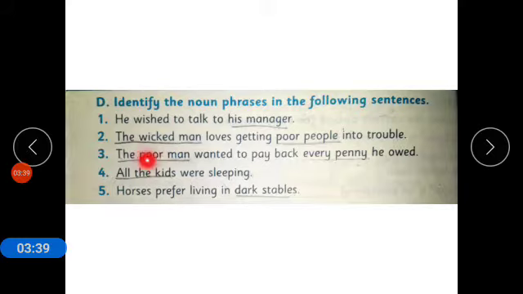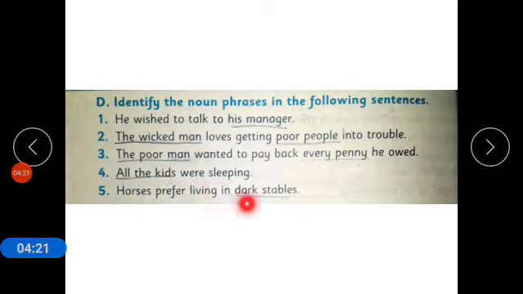The third one is: the poor man wanted to pay back every penny he owed. If it would be the man wanted to pay back every penny he owed, it would be only noun. But the poor man, the word poor man is used over here, so it is considered as a noun phrase. Number 4, all the kids were sleeping. If the sentence would be kids were sleeping, it would be only noun, but the sentence is all the kids were sleeping, so all the kids is underlined and it is a noun phrase in the sentence.